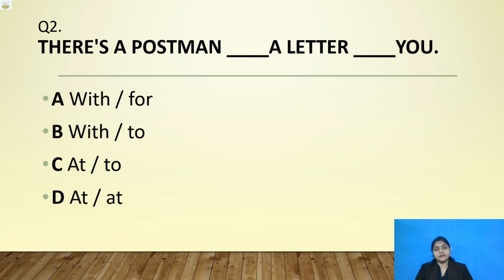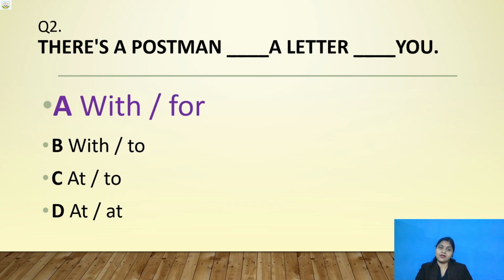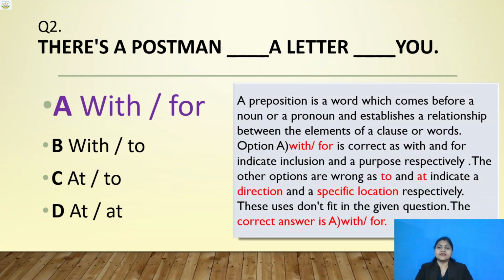See, the correct answer for question number 2 is option A. There is a postman with a letter for you. Okay, if you have chosen option A, your answer is correct. Very good for those who have given the correct answer. Very good, children.